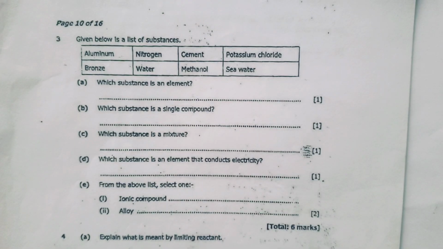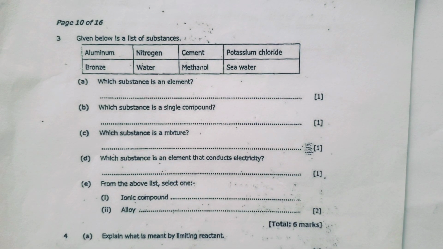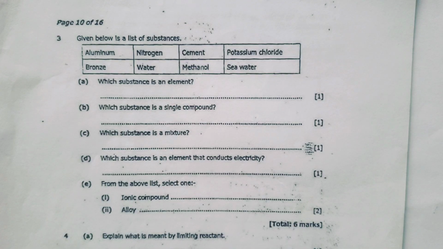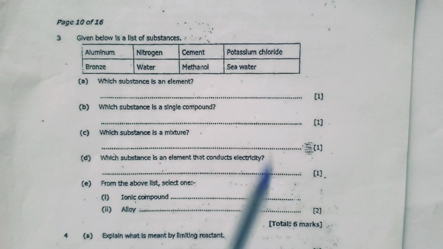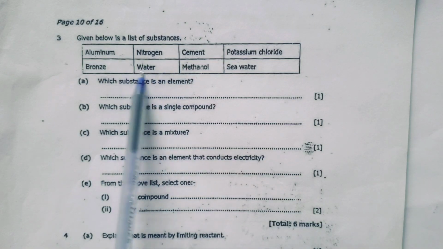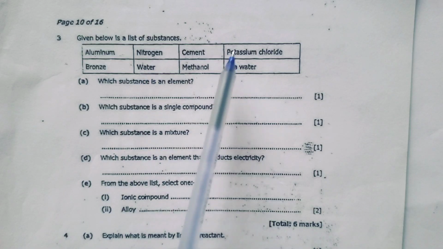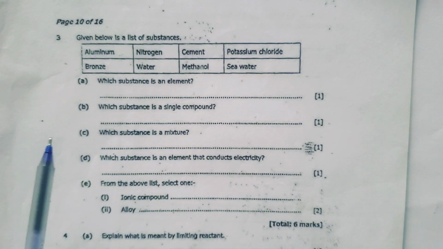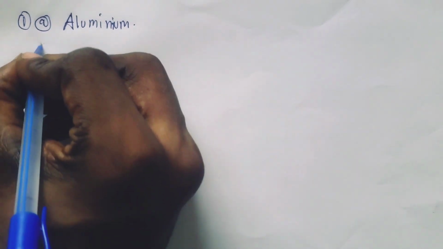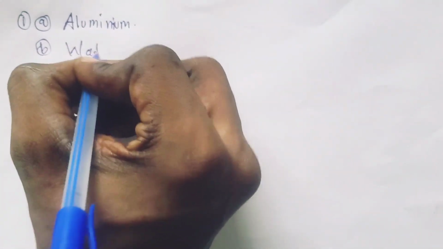Which substance is a compound? So a compound is a combination of two or more substances that are chemically combined. So you understand that with a compound, the substances have to be chemically combined, not physically. So in this case, water is chemically combined. You don't combine hydrogen and oxygen physically. Even potassium chloride. Okay, so we're going to go with water here. For B, we'll say water.